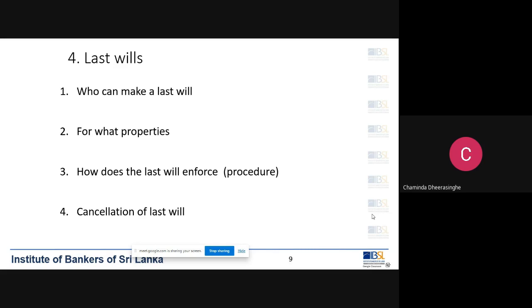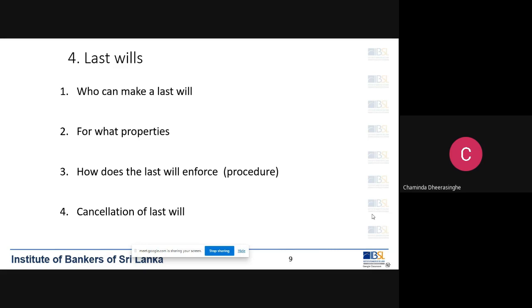Then how can a last will be cancelled? A last will can be cancelled by destroying it. After writing a last will, you keep it. It's a confidential document kept with a reliable person.